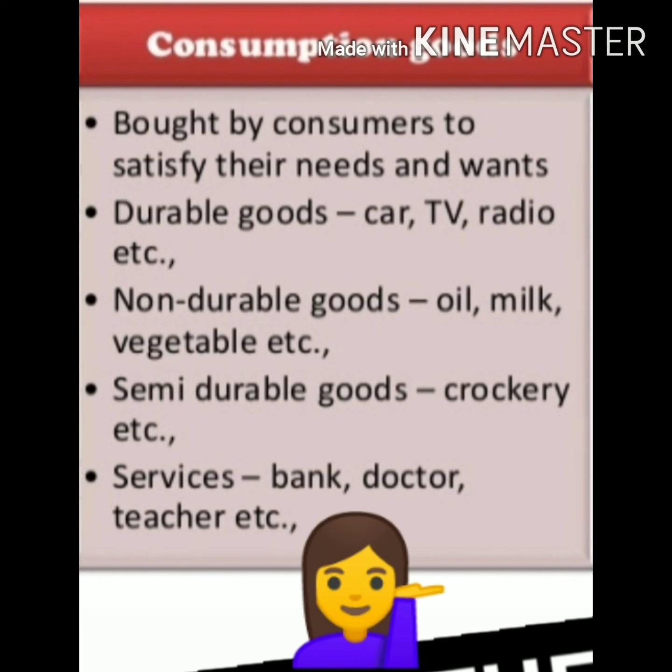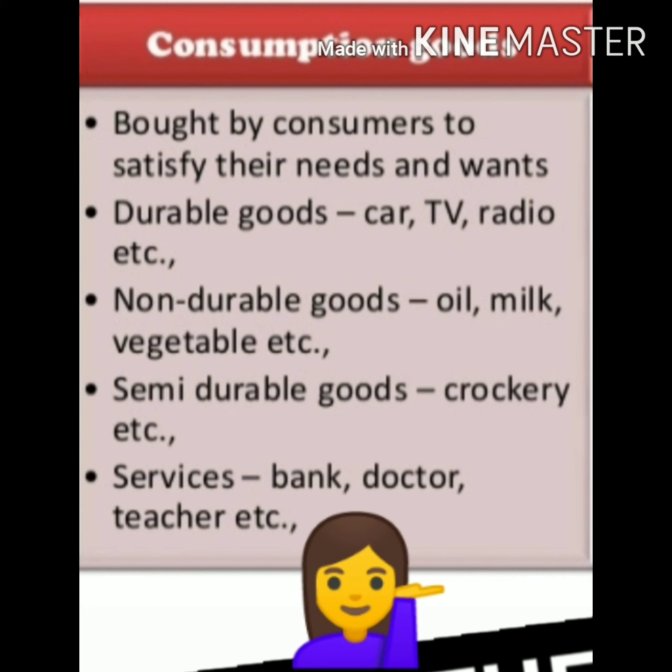Further, consumer goods, which are also known as consumption goods, are divided into four categories. First, durable goods. Durable goods are those goods which can be used again and again. Example, car, TV, refrigerator. Next, non-durable goods. Non-durable goods are those goods which are consumed within a single act of consumption. Example, oil, milk, vegetable, etc.